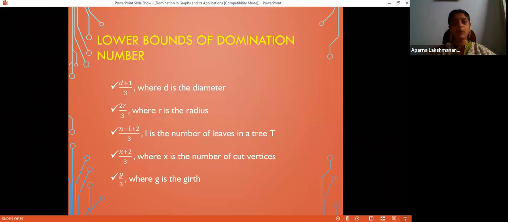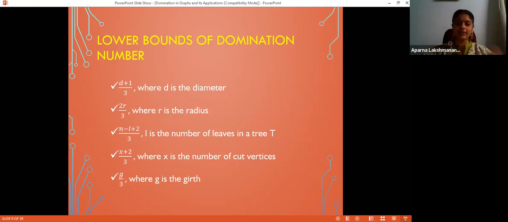There can be many more vertices in the graph. To dominate that, we may require plenty of more and more vertices. That is not a problem, but definitely you need (d plus 1) by 3 vertices. So that serves as a lower bound of the domination number.